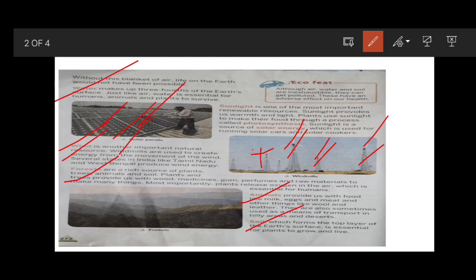So dear children, I hope you understood about this lesson. In our next class, we will discuss non-renewable resources. They take thousands of years to renew, to form once again. They will not renew again and again like the renewable resources such as air, water and sunlight. Non-renewable resources take thousands or even millions of years to replenish. So we will discuss non-renewable resources in our next class.